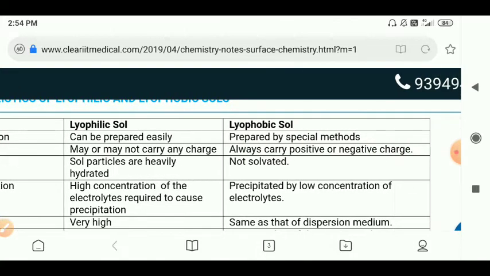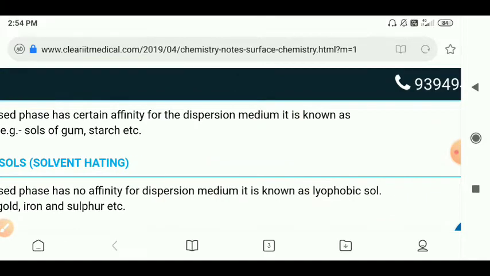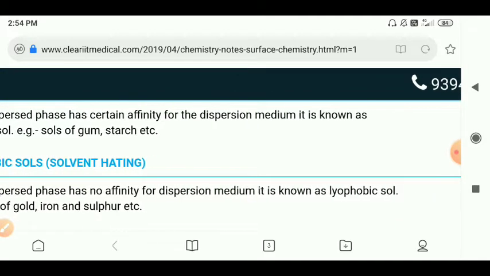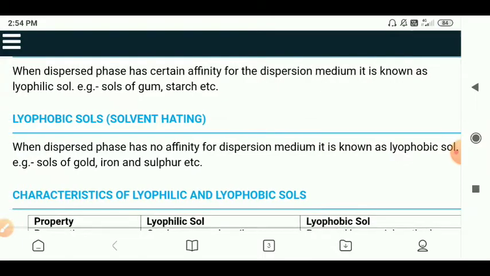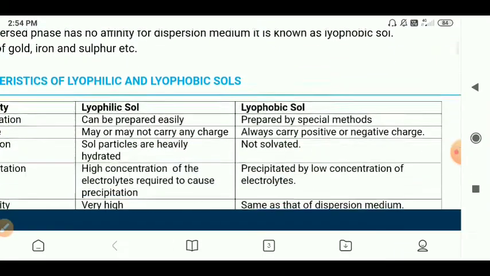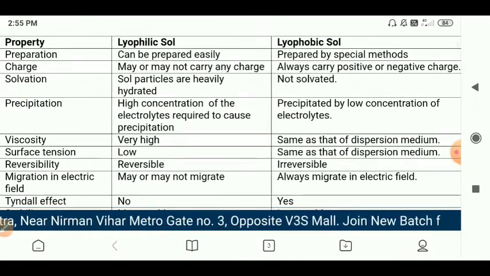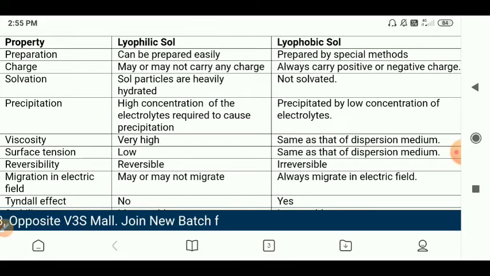Next, what about viscosity? The viscosity of lyophilic sols is very high. The viscosity of lyophobic sols is the same as that of the dispersion medium, whatever the dispersion medium is. So, what are the examples? For lyophilic, the examples are the sol of gum and starch. For lyophobic, the examples are the sol of gold, the sol of iron, or the sol of sulfur. Here the surface tension of lyophilic sols is low, and the surface tension of lyophobic sols is the same as that of the dispersion medium.